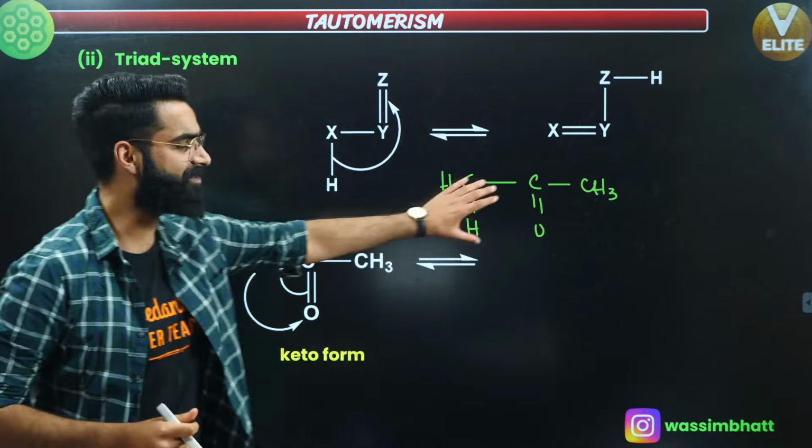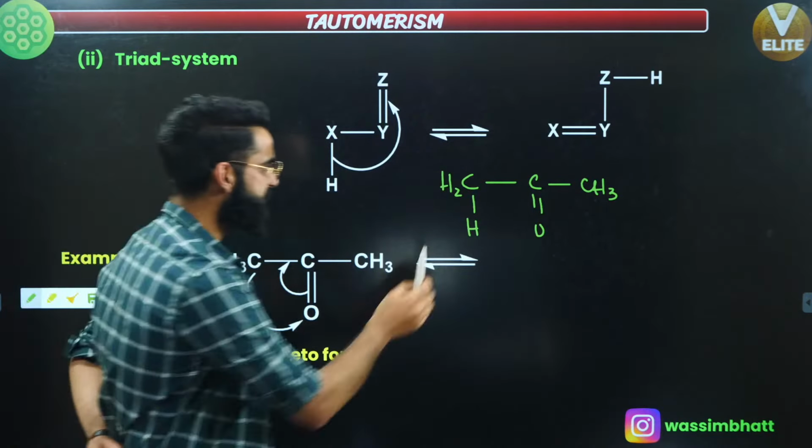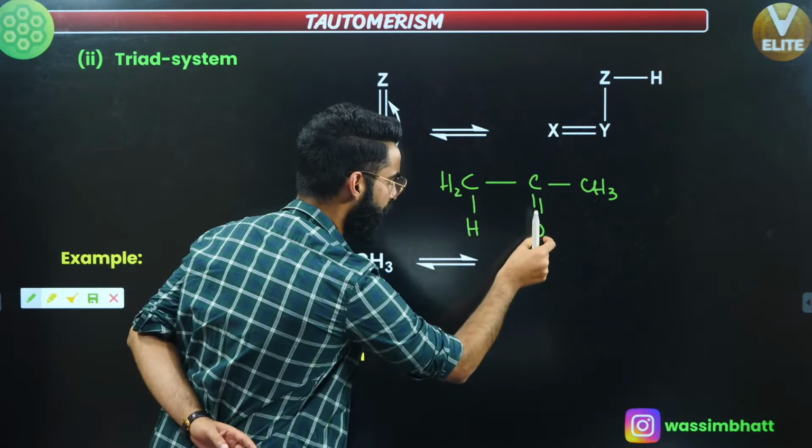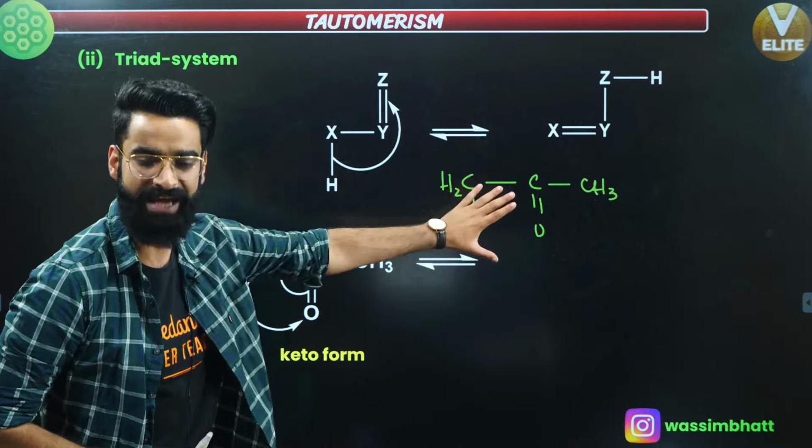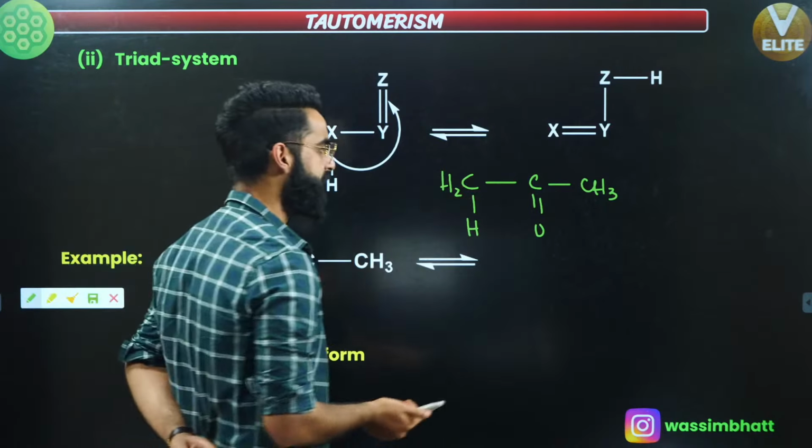Is it the triad system? Just have a look. This is, for example, X, this is Y double bond Z. X single bond Y double bond Z. So it's a triad system, so tautomerism can happen over here, right? So how is it going to happen?